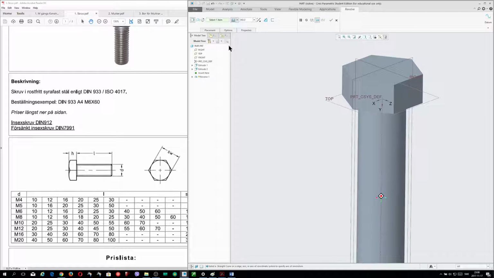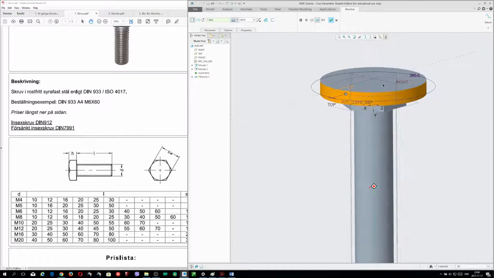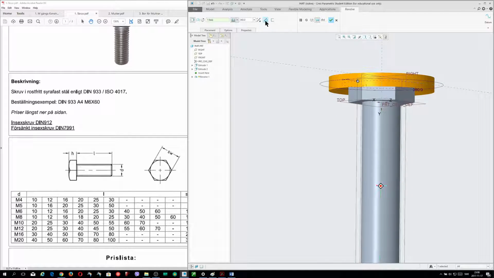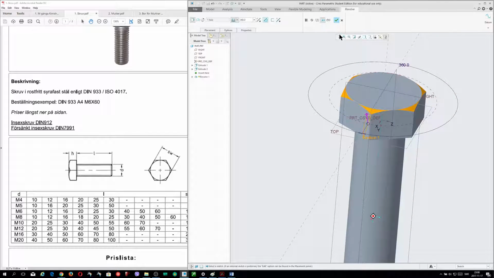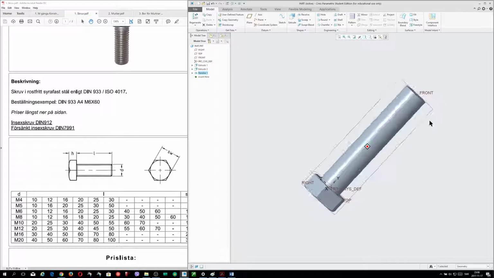Okay. And so now I must take the, so you see that this is doing now the solid, but I'd like to have just cutting materials, and now it's finished. Everything is okay. Okay.